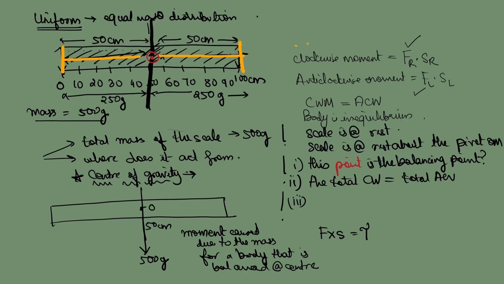caused on this scale due to the mass of the body, due to the mass of the body, not anything else that is hanging. I am not talking about any other external object. Simply due to the weight of the body itself. What will be the torque that will be experienced? It will be the force, that is 500 GF, correct, into the perpendicular distance of this force from the pivot. What is the perpendicular distance of this force from the pivot? 0.